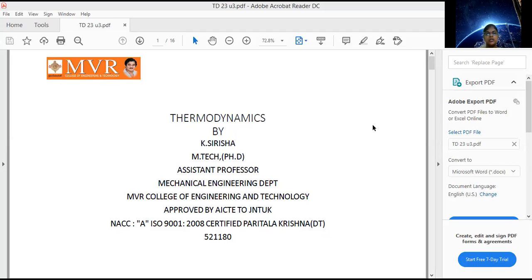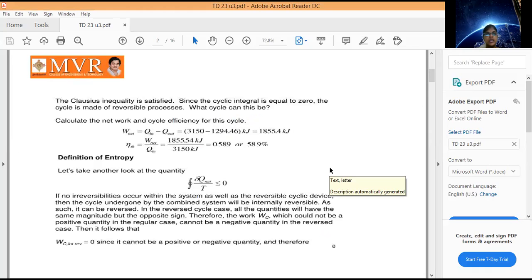Today, we are discussing the topic of Clausius inequality. So, in this Clausius inequality, first of all, what is Clausius inequality? Here we consider a reversible cycle. So what is a cycle? We start with one point A and end with B point.